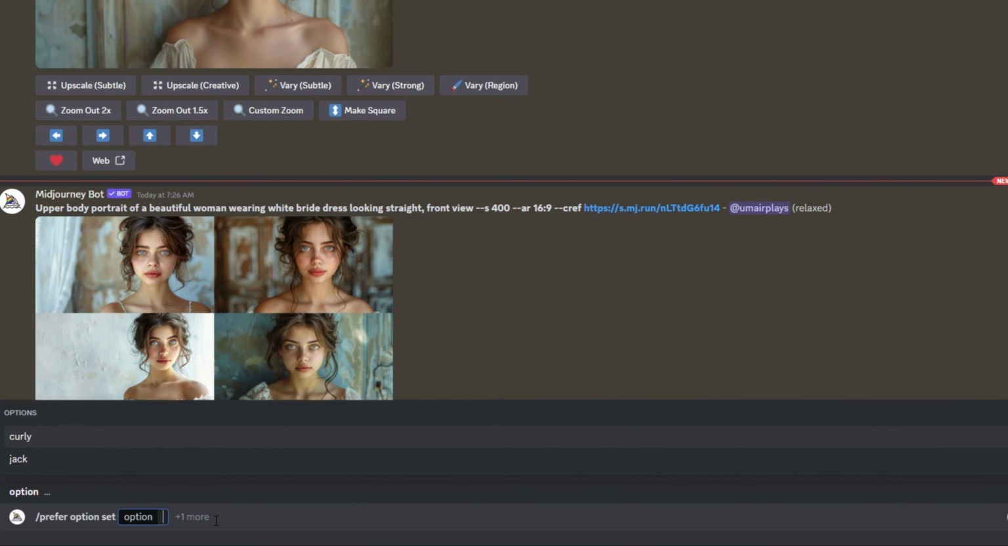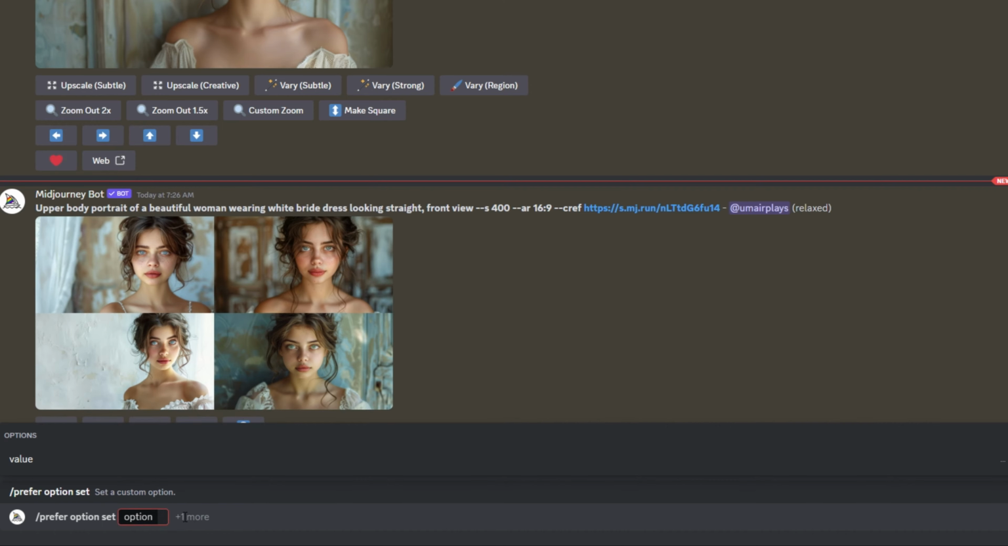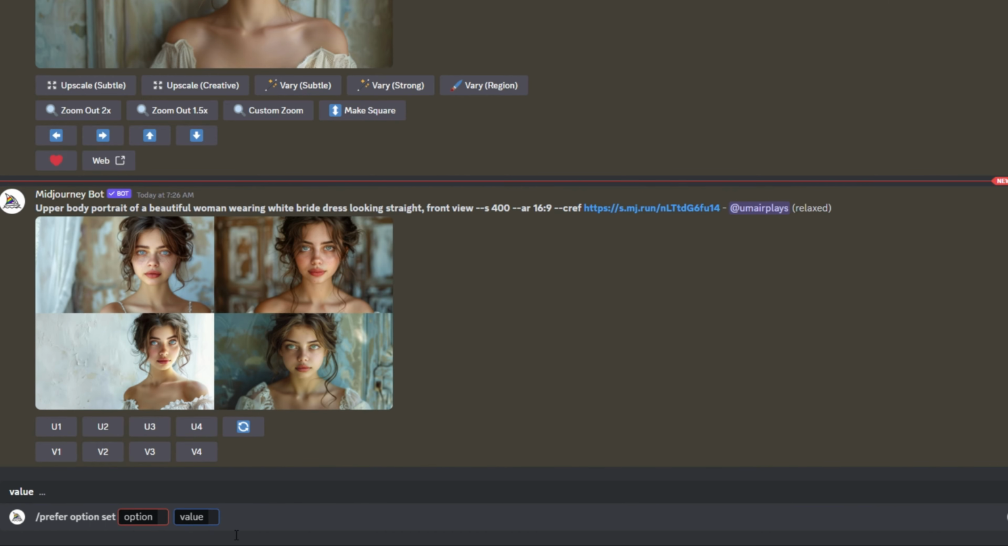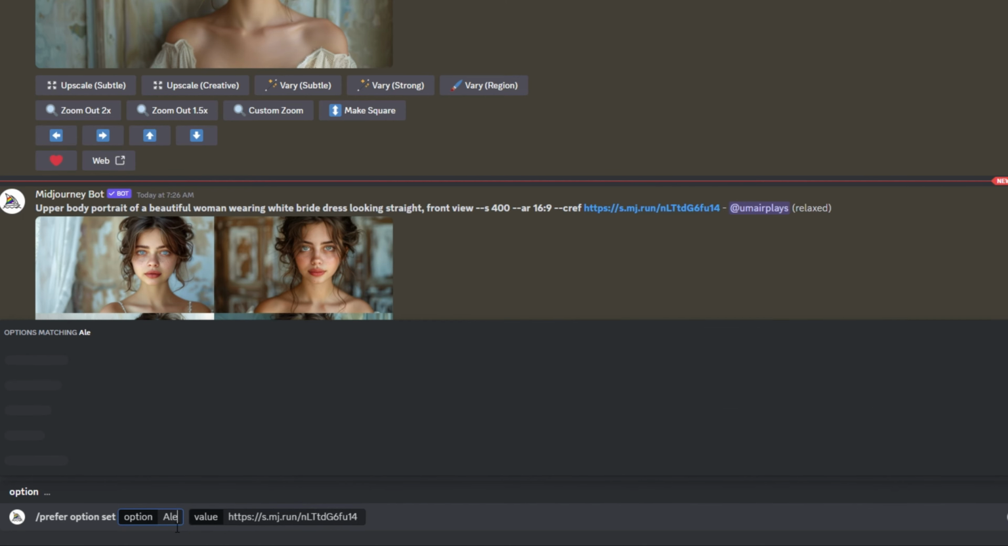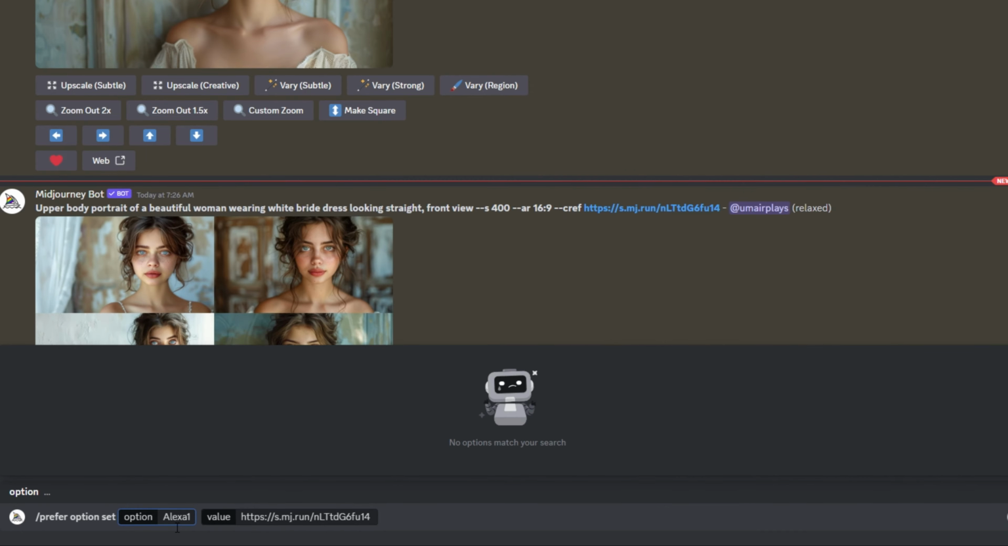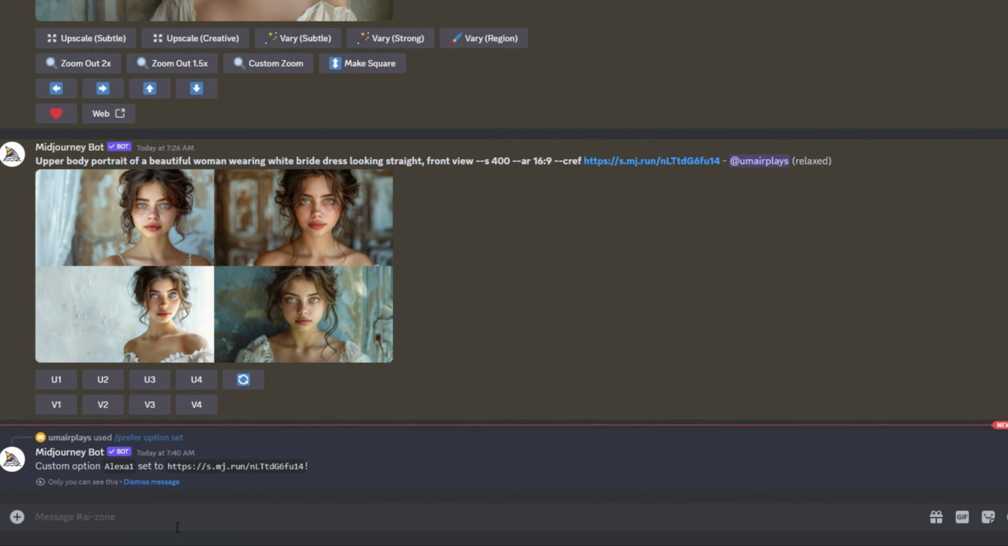What you have to do is, on Discord, type /prefer option set into the prompt box. When you click on it, you have to click here one more time. That will bring up value. Now you have two boxes down here to enter information. In value, I am going to paste our image link. That's the link to our character. And in the option box, we'll name our shortcut. You can call your shortcut whatever you want. I am going with Alexa. Press enter, and you'll see Alexa set to the image link.